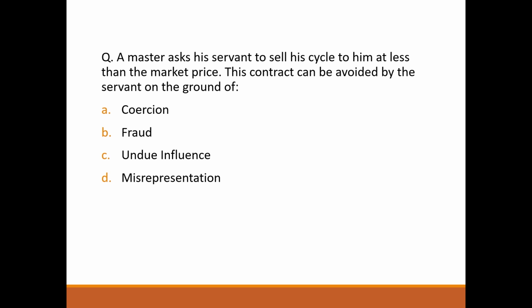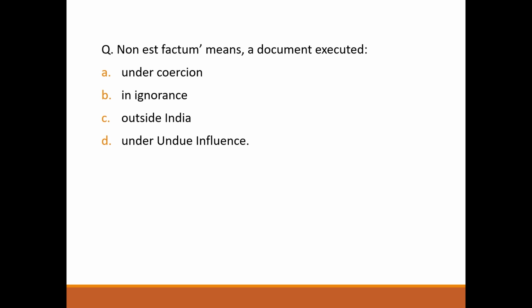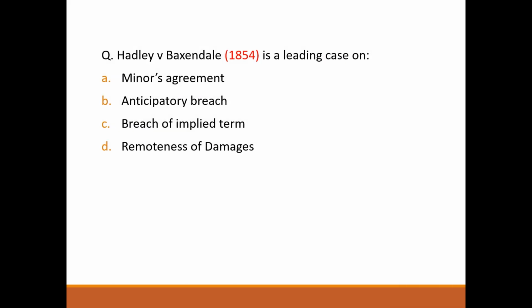Next question. A master asks his servant to sell his cycle to him at less than the market price. This contract can be avoided by the servant on the ground of option C, undue influence. Next question. Non est factum means a document executed under coercion. Option A. Non est factum means it is not my deed. Next question. Hadley versus Baxendale is a leading case on option D, remoteness of damages.